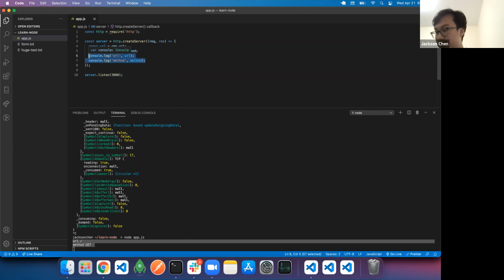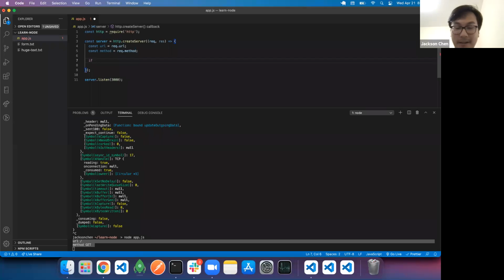The next thing we can do is set these routes. Remember, this isn't using a framework. This is just Node by itself, so it's not going to look that pretty. You can do something like: if URL is equal to this, and method is equal to GET.